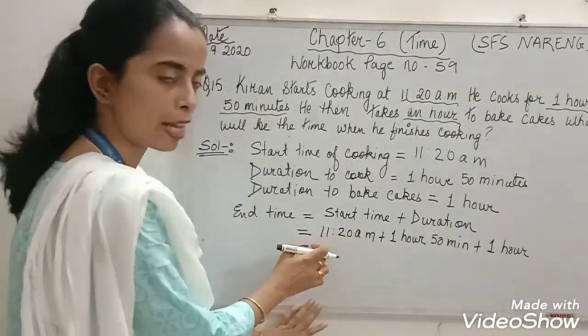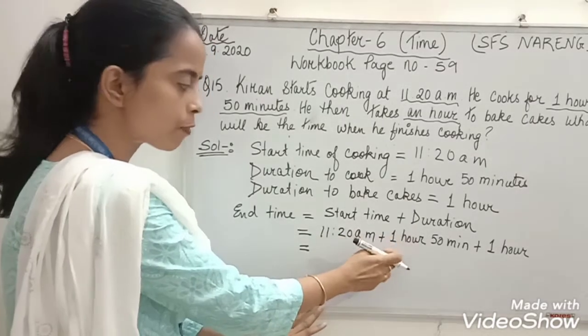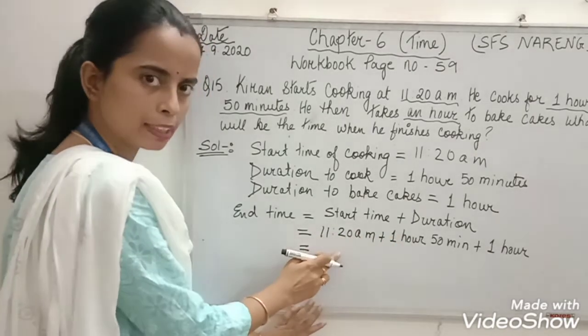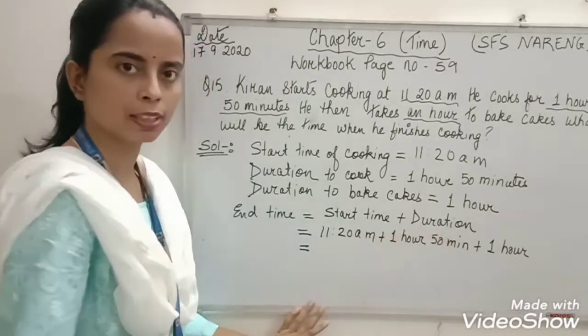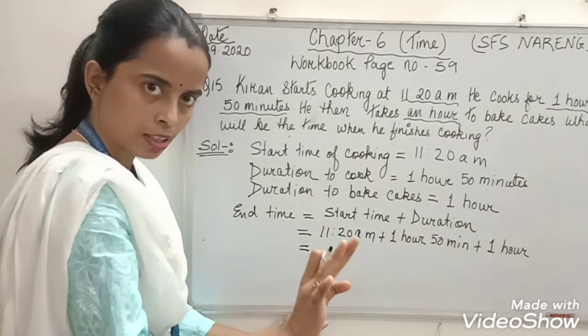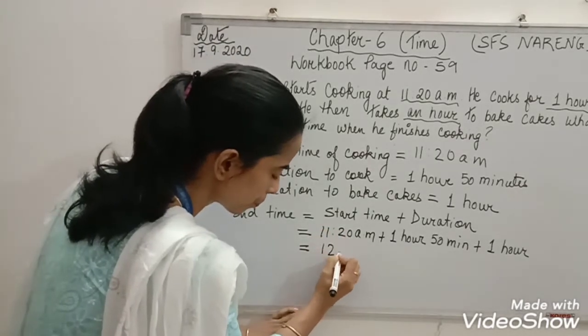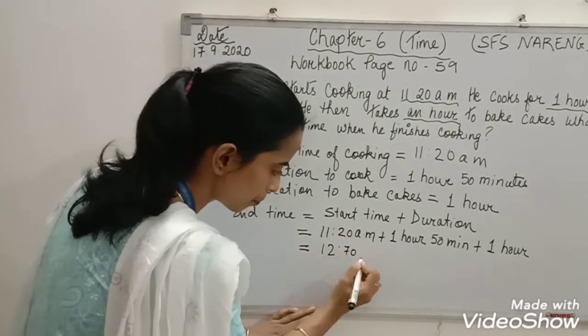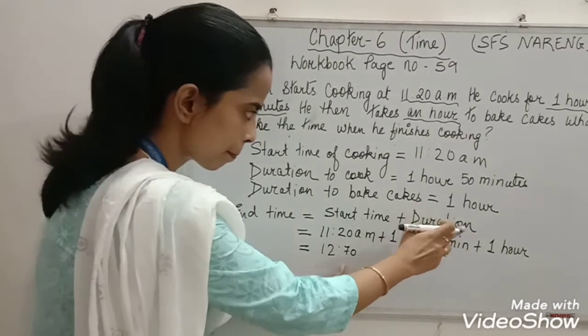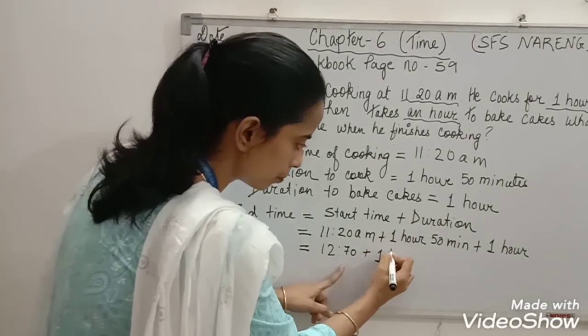Now first we are going to add the hours. 11 plus 1 hour, 12 hours. 20 minutes plus 50 minutes, 70 minutes. Understood? So now here we will write 12 hours 70 minutes, plus 1 hour.